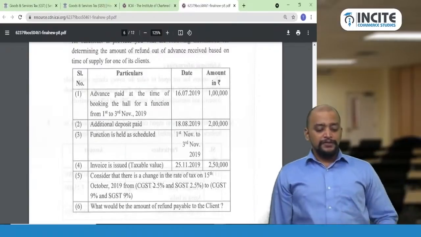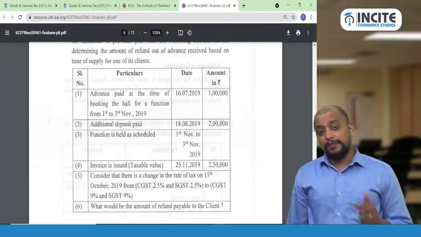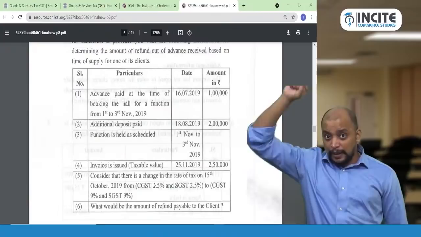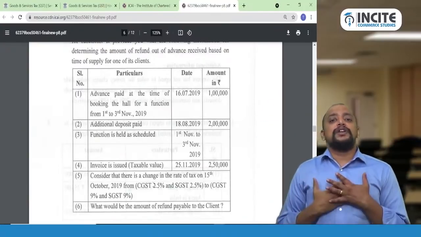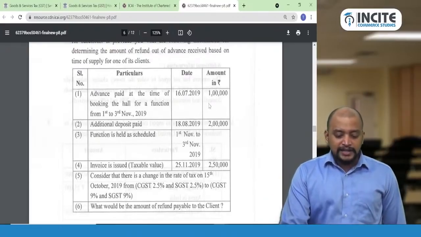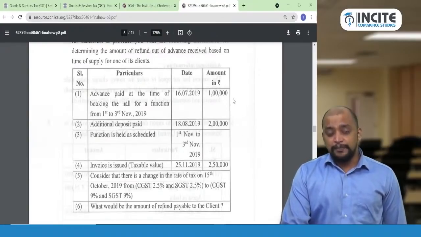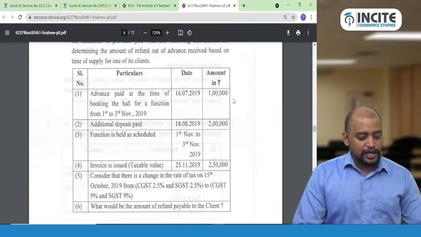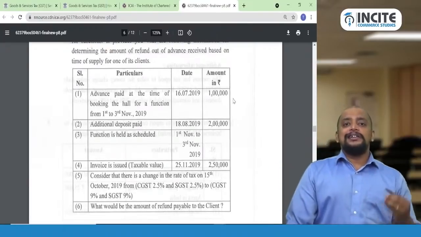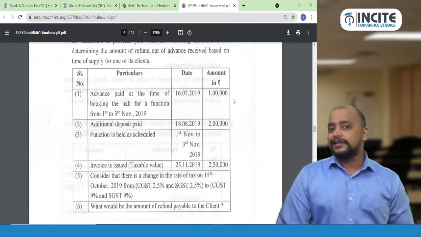So we should take 2,50,000 plus 18%. Why 2,50,000 plus 18%? Because the taxable value is 2,50,000, means only taxable value. So GST will be on top of it. So 2,95,000 will be the total amount that he needs to pay. But how much has he already paid? 2 lakhs and 1 lakh already he paid. See, these two amounts are before change in rate. So already he paid, so minus 3 lakhs. Therefore we need to give a refund of 5,000 rupees. Simple. Once you determine the rate as per section 14, it is just an application. 5,000 rupees we need to give as a refund in this case.